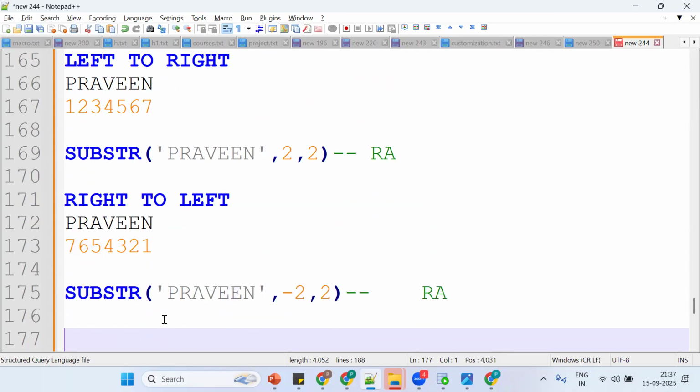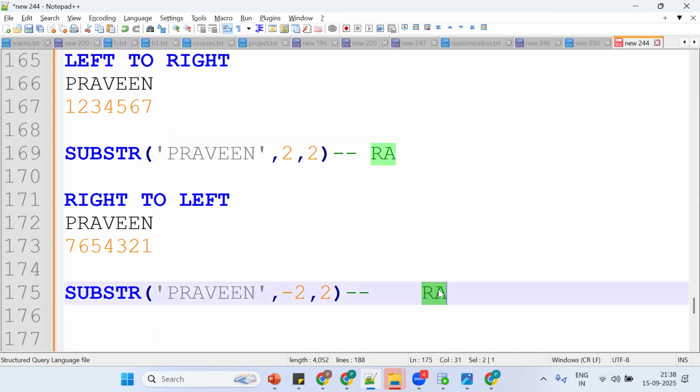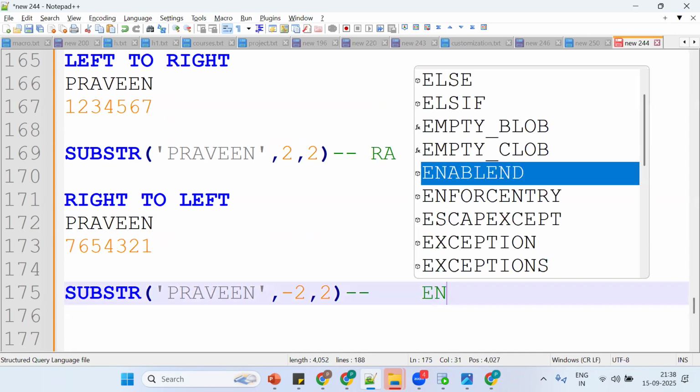So see, what's the expected output? Here we have -1, -2, -3, -4, -5, -6, -7. Which element is this? -1, -2. From here, what do I want to extract? 2 characters. What output will we get? EN. Got the point? Yes or no? Getting it?